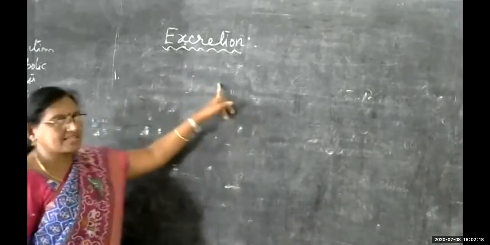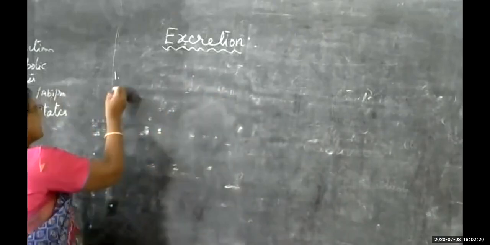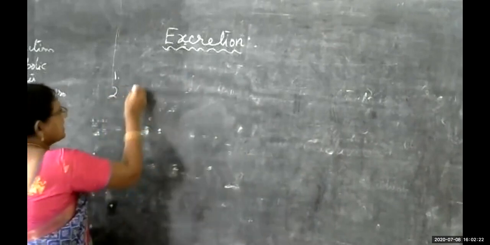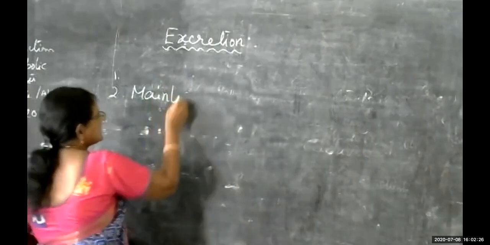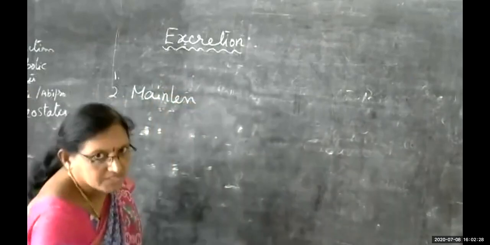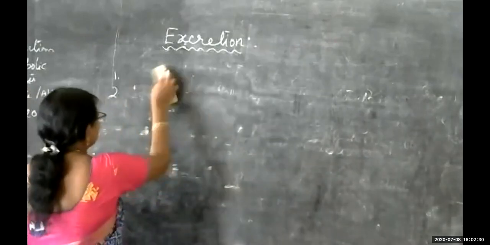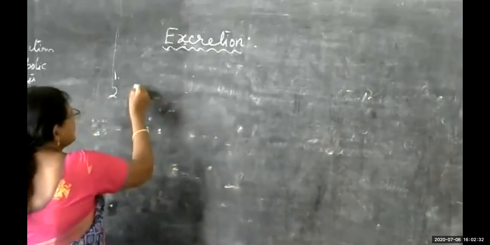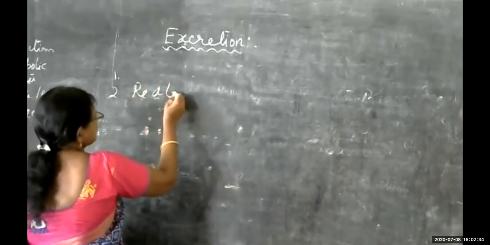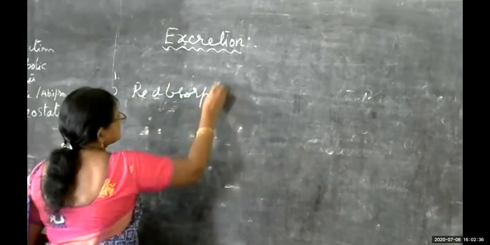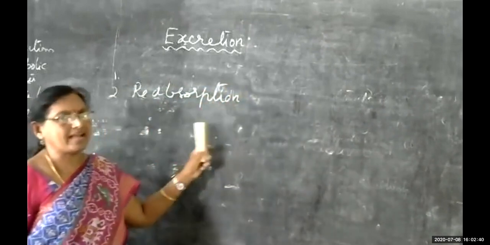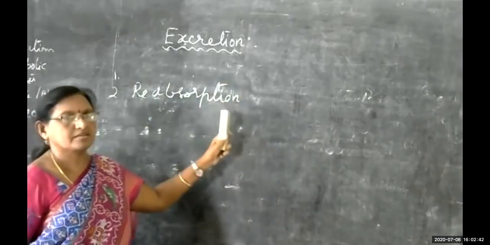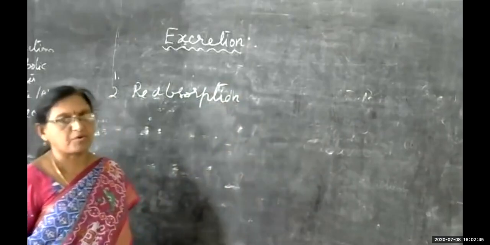So that is the first function, and the second one is maintenance of water balance, or water to be maintained properly. So here by reabsorption, the water is maintained in our body.